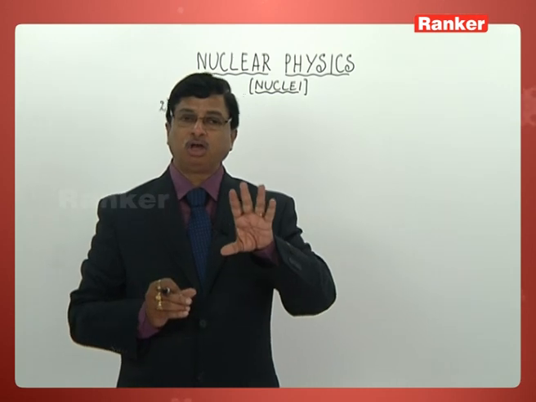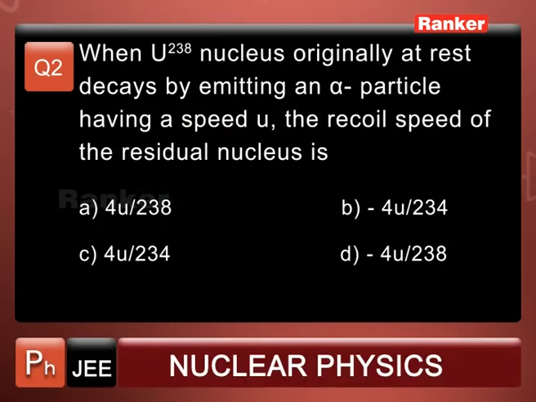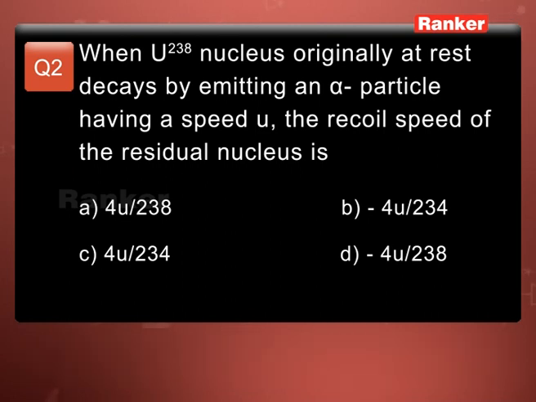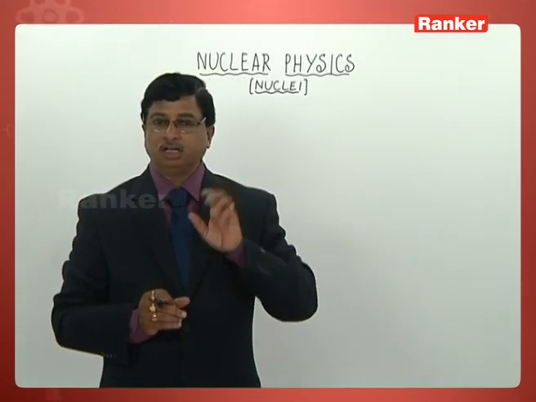What are the four options given? First option is 4u by 238 with positive sign. Second option is minus 4u by 234. Third option is 4u by 234 with positive sign. And fourth option is minus 4u by 238, with a negative sign. So what is it he is giving? Once again, let me go through it.